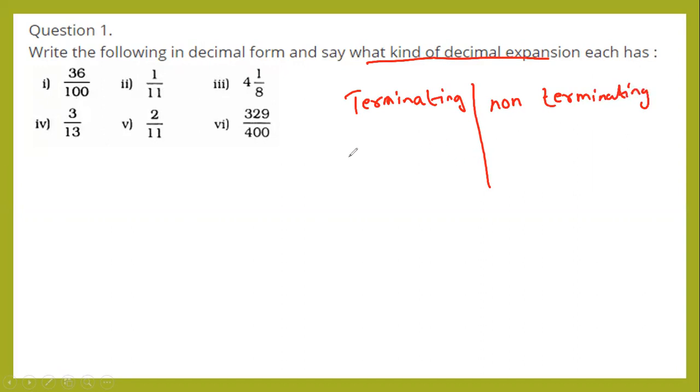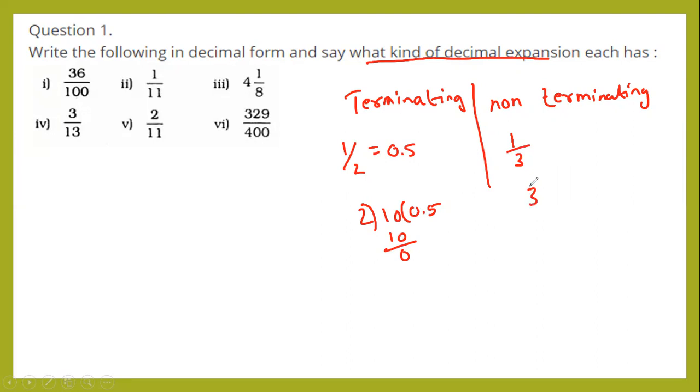For example, when you divide 1 by 2, you get 0.5, since 2 5s are 10 and the remainder is 0. So 0.5 is the answer. Now consider one more example, 1 by 3.